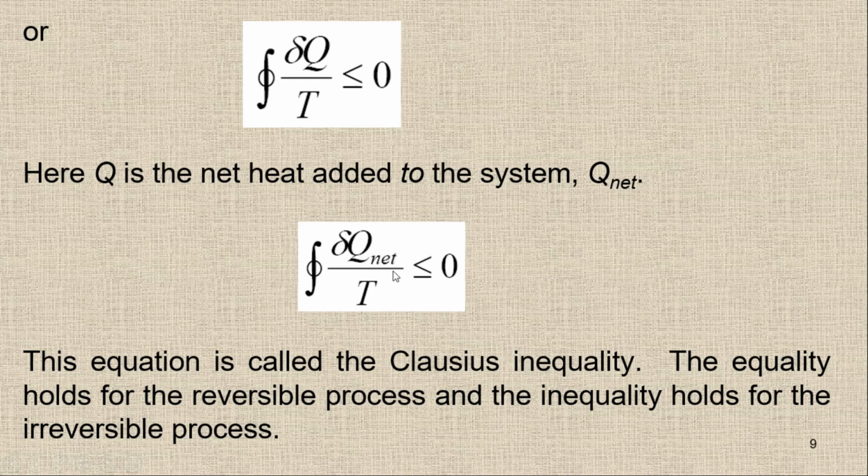The equality holds for the reversible process. If it is equal to 0, it means we have a reversible process, and the inequality holds for the irreversible process. So we have the equality and the inequality, and normally we say that this is the Clausius inequality equation.